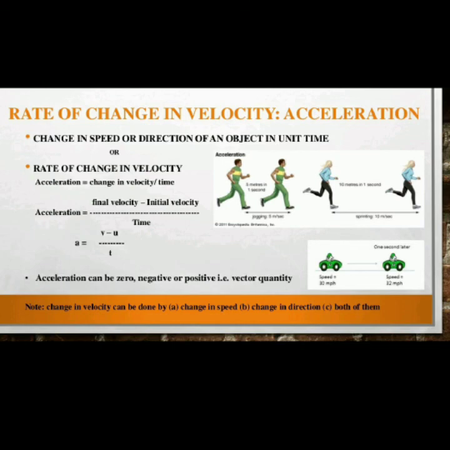So you can change the acceleration when you change the speed, when you change the direction, and when you are changing both the speed as well as the direction. So the rate of change in velocity is equal to acceleration.